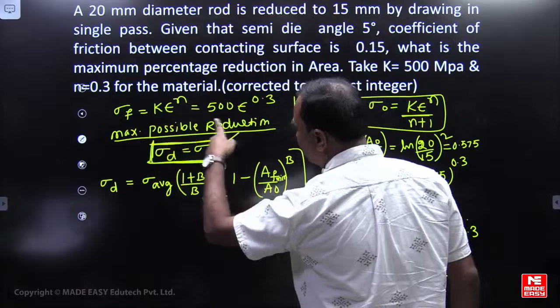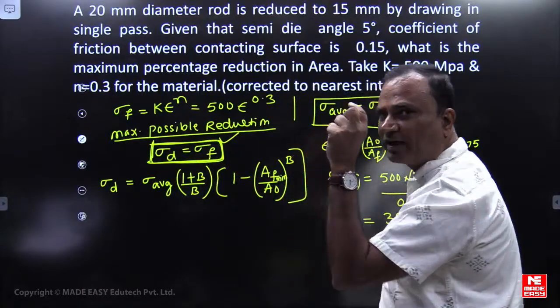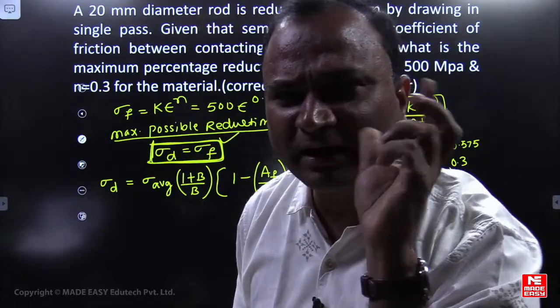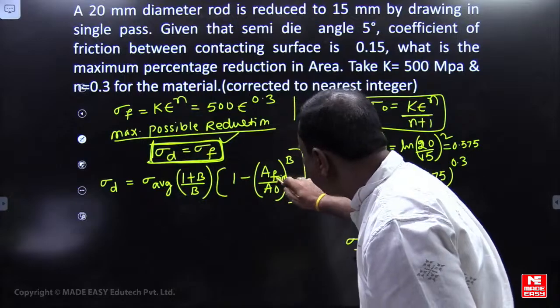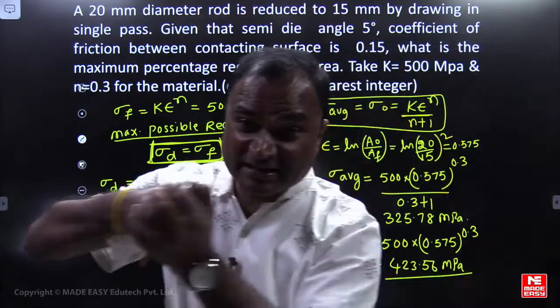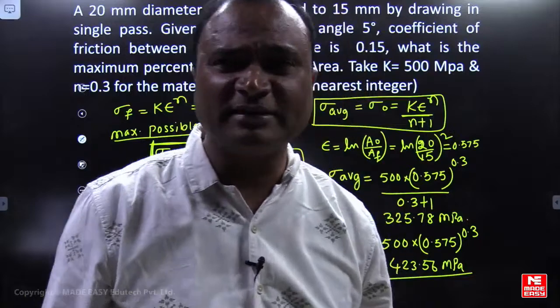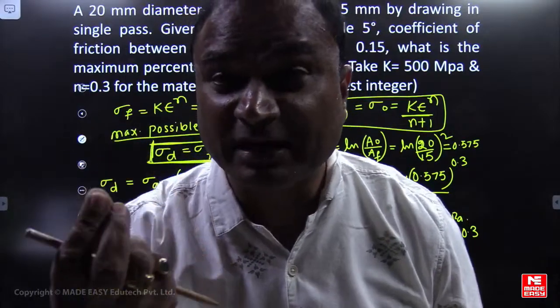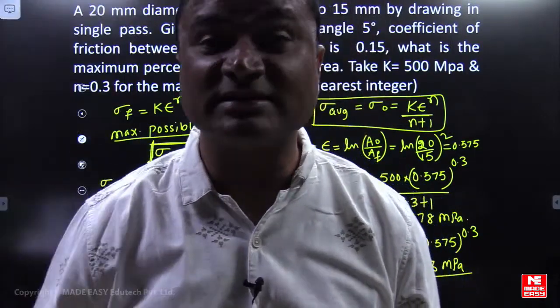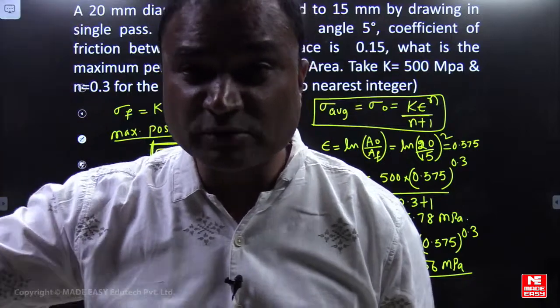For maximum possible reduction, the final area should be small. If the reduction is maximum, the final diameter of the rod should be minimum, so the percentage of reduction increases and the final area AF should be minimum.